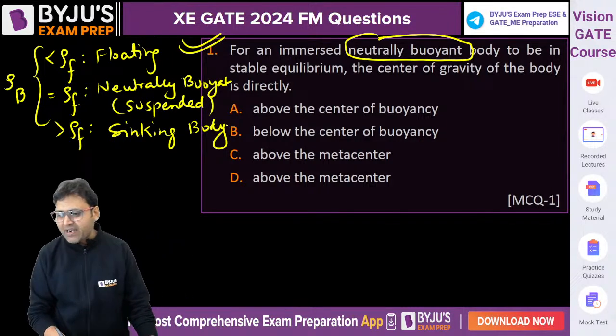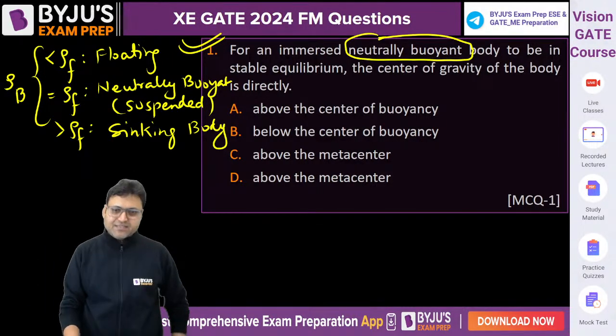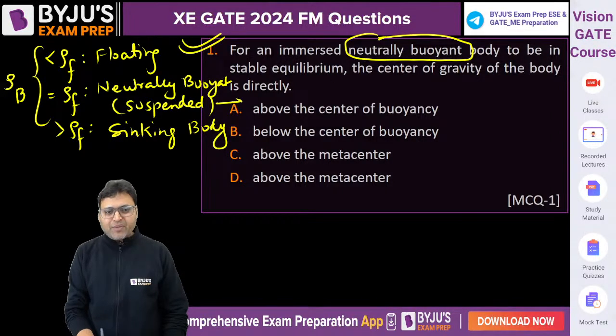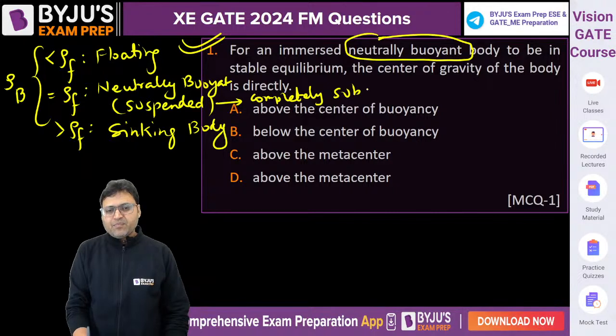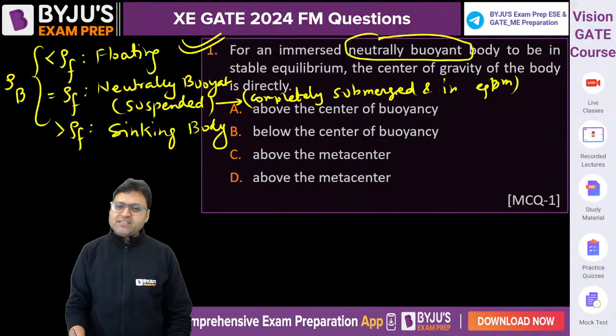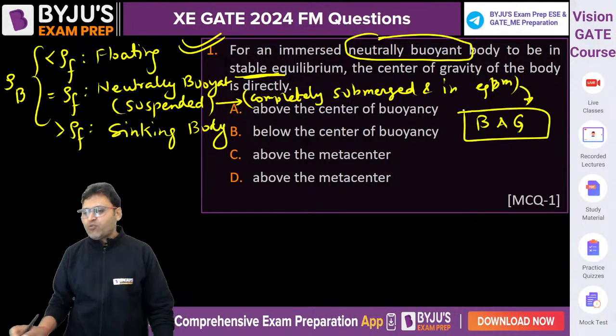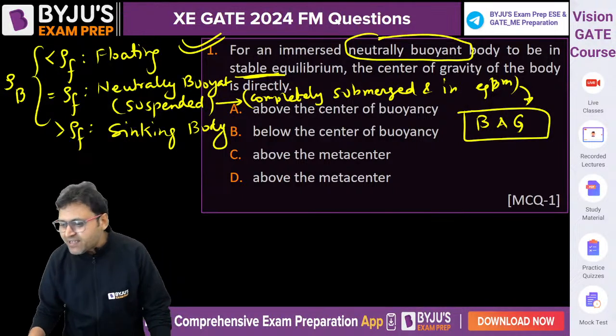That we have already discussed in our sessions. So for an immersed neutrally buoyant body, it means a completely submerged body. Neutrally buoyant means completely submerged and in equilibrium. That is the meaning of neutrally buoyant. Completely submerged and the body is in equilibrium. To be in stable equilibrium, for a completely submerged body, the short trick I have always told you is BAG.